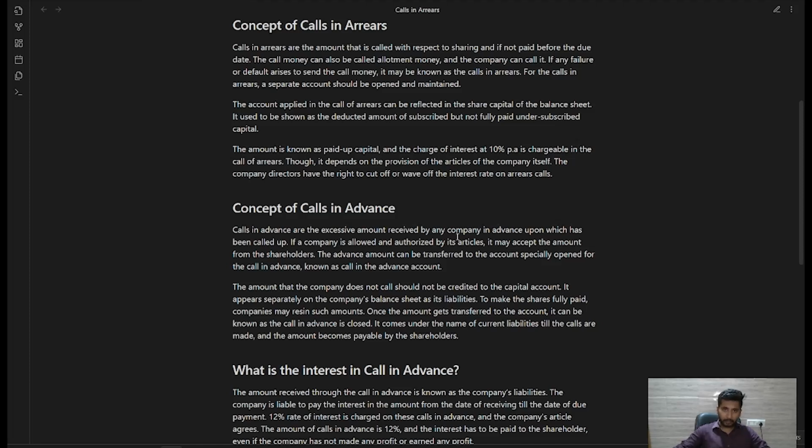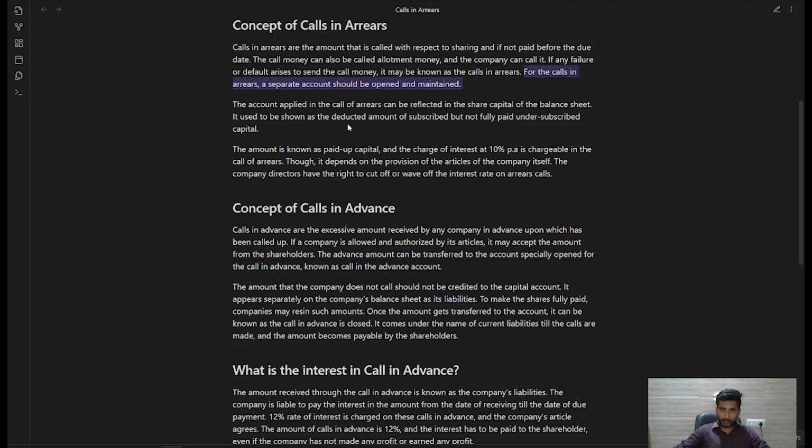For the calls in arrears, a separate account should be opened and maintained. Okay. So calls in arrears का अपना एक अलग separate account होता है. The amount in the calls in arrears account can be reflected in the share capital of the balance sheet. It is shown as a deducted amount of the subscribed but not fully paid under subscribed capital.